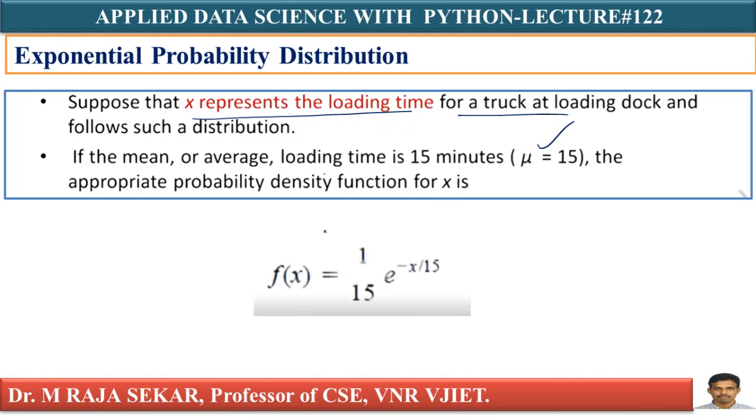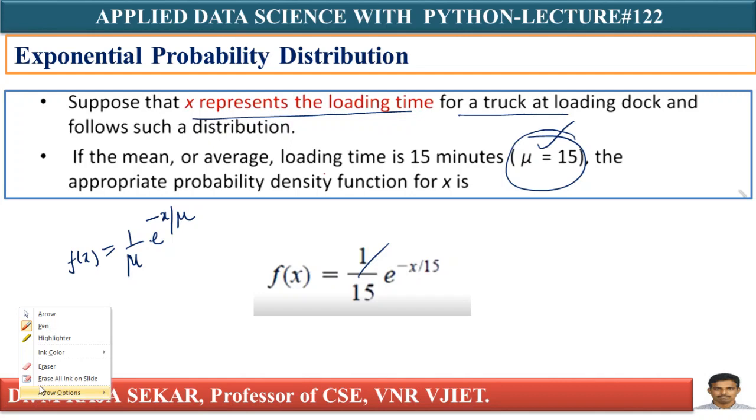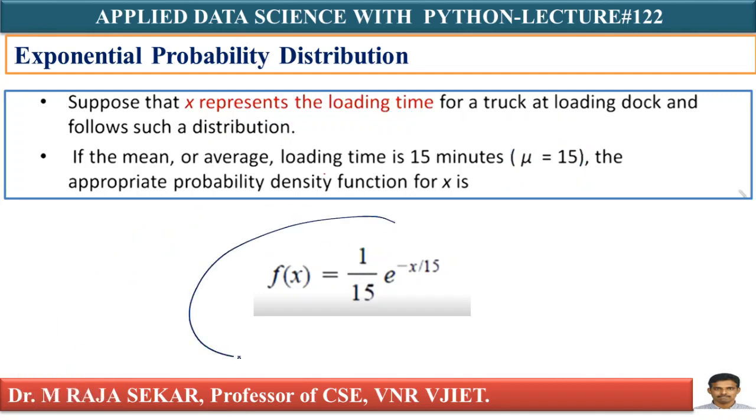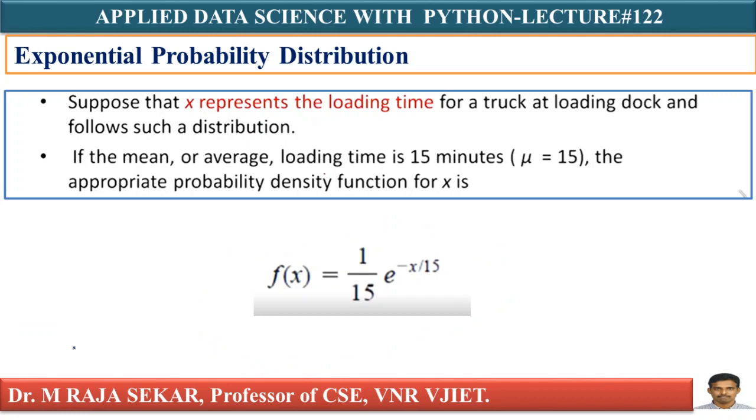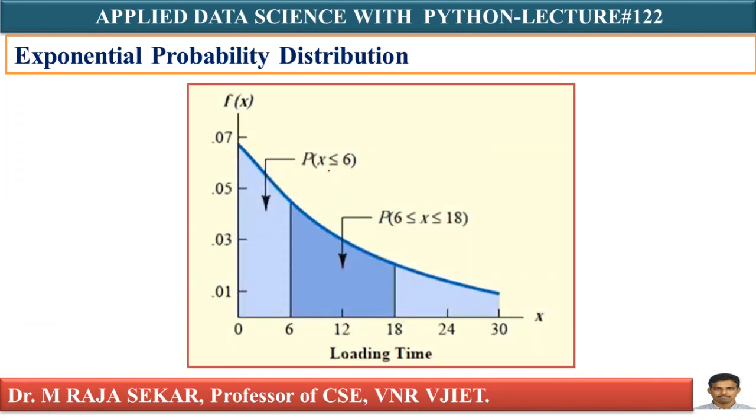The definition is f of x equal to 1 by mu into e power minus x by mu, where mu is 15. This is the probability density function of your exponential distribution.